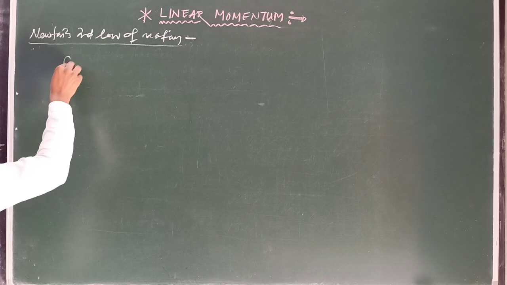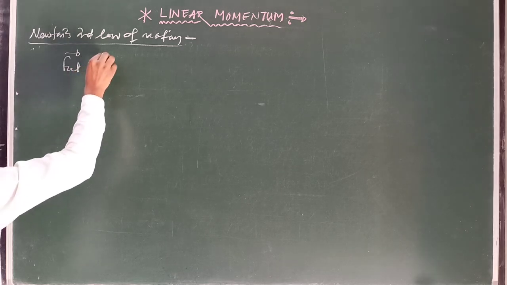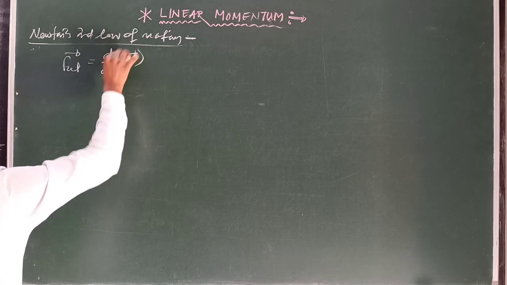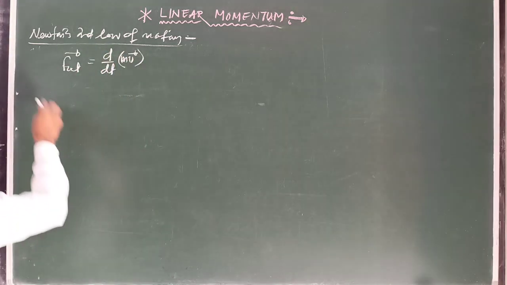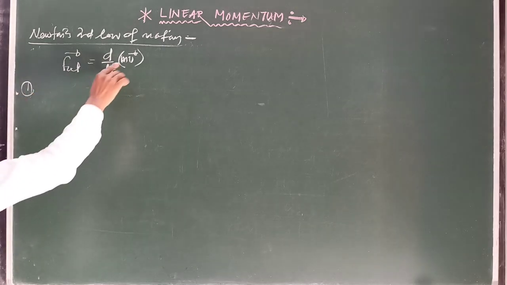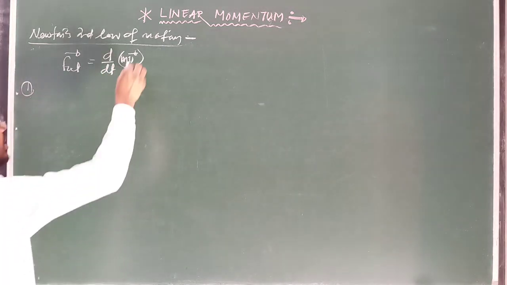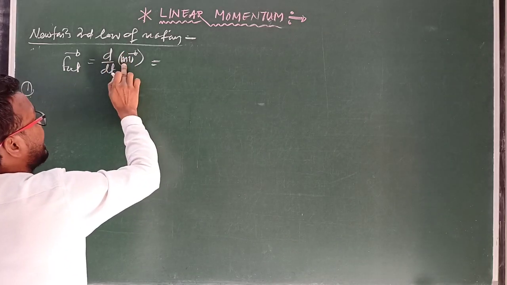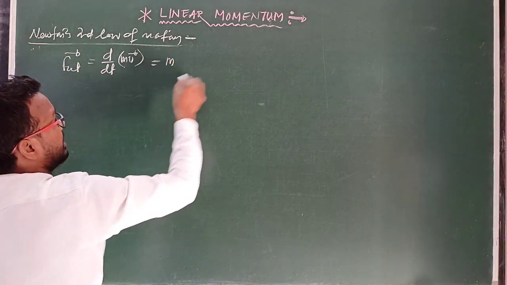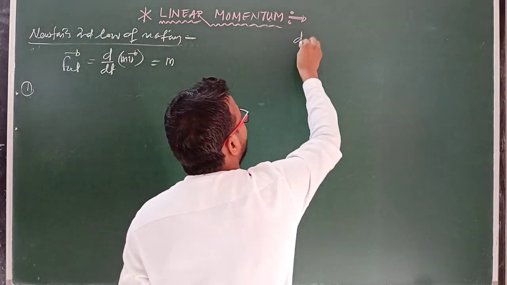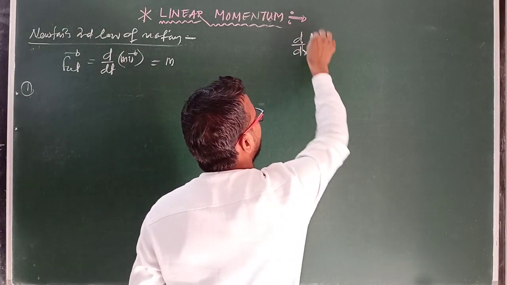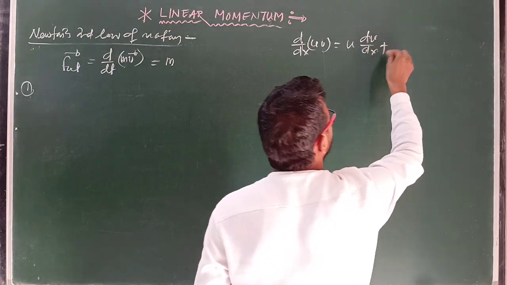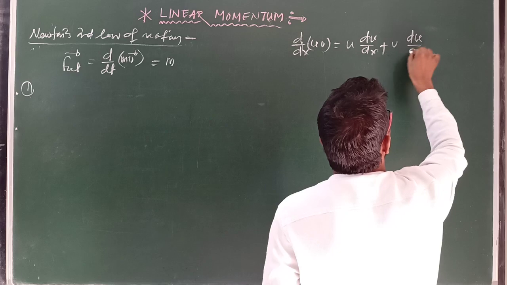So F net equals d by dt of mass into velocity vector. Clear? Okay. So now let's start case number 1. Using the differentiation rule, d by dx of u into v equals u dv by dx plus v du by dx.